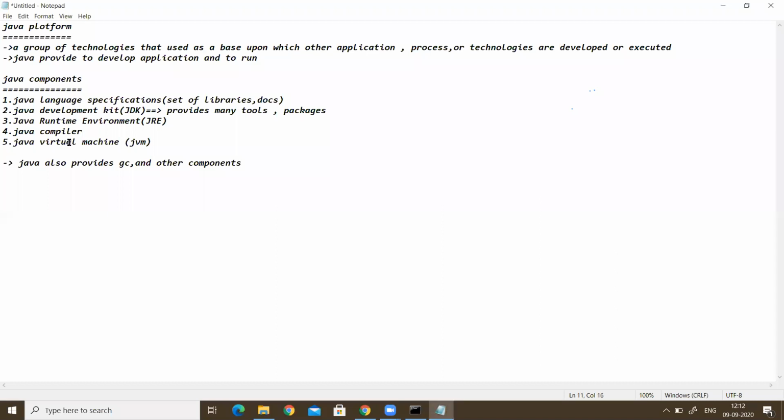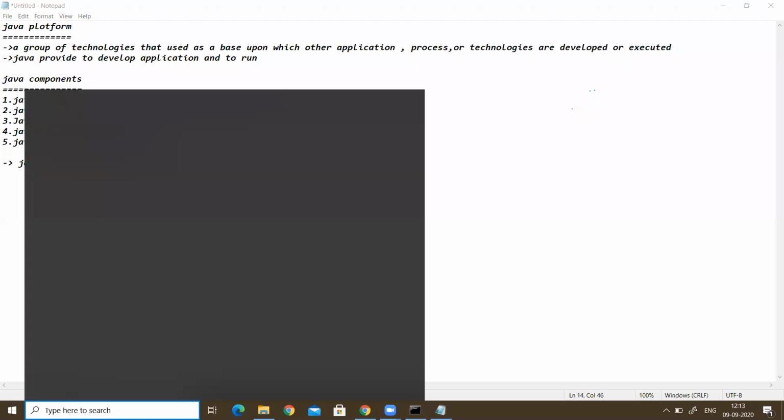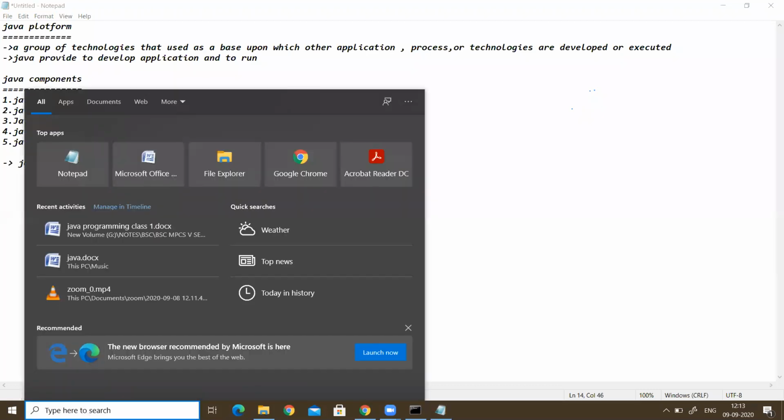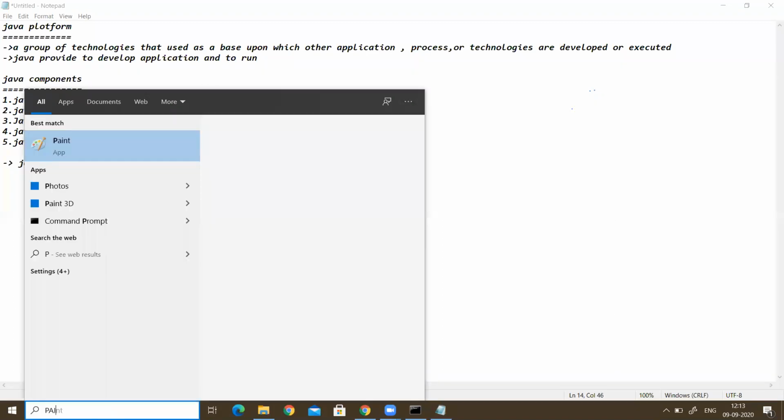The next one is the compiler. After writing the program, when we want to compile, we use the Java compiler, which is javac. The next is the Java Virtual Machine. Wherever we want to execute the programs we write, we can use this Java Virtual Machine. Not only these components, Java provides other components also, like the garbage collector. This is about the Java components. Now we will see a brief description about the Java Development Kit. See, I will show you.